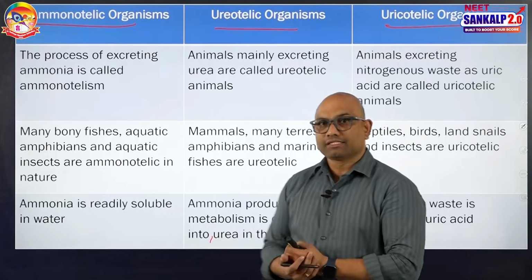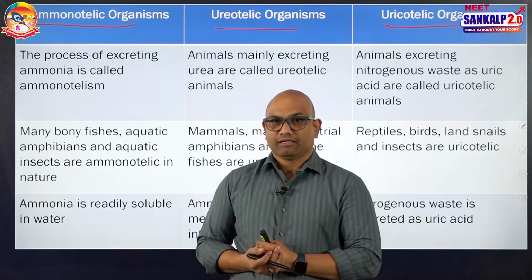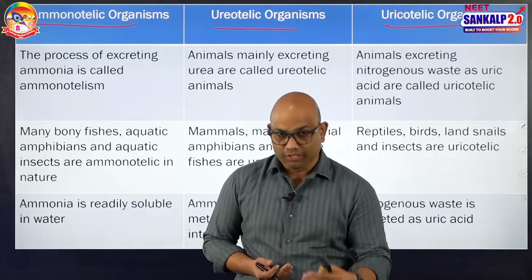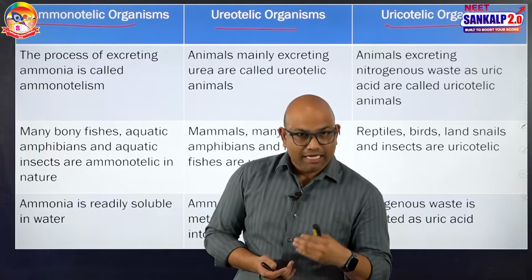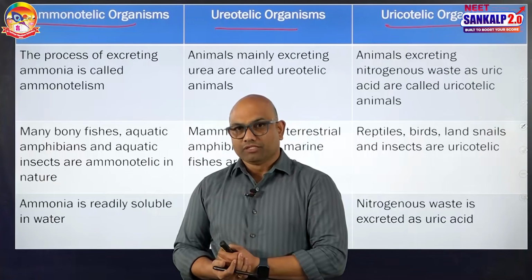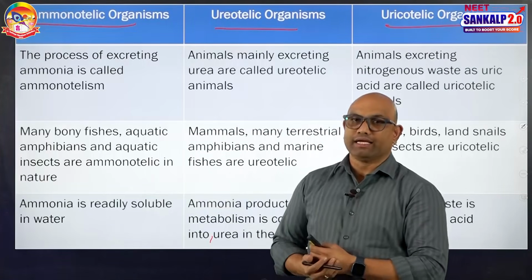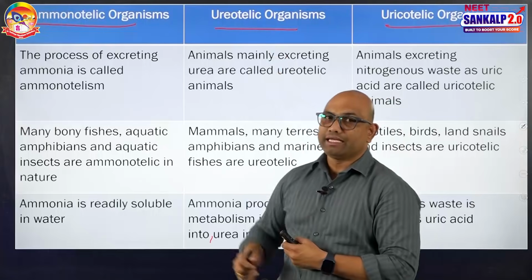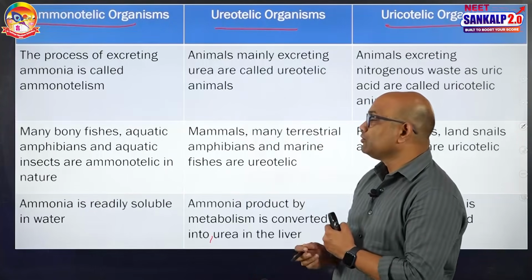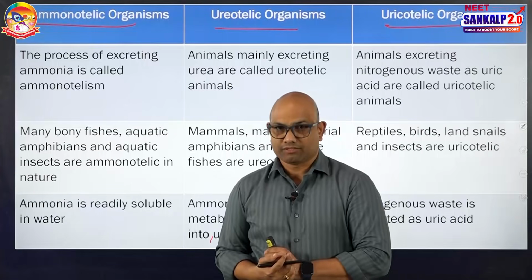In fishes, kidneys do not play a significant role in the elimination of ammonia, because ammonia can be eliminated through the gill surface in the form of ammonium. So these are the points regarding ammonotelic organisms. When it comes to the ureotelic organisms, animals mainly excreting urea are called ureotelic organisms.